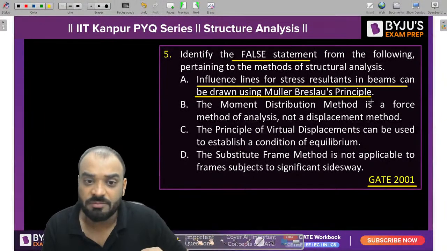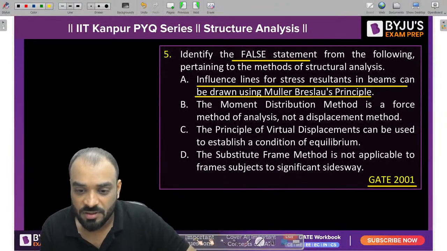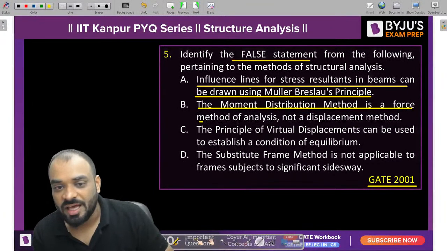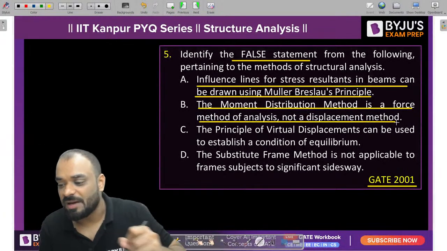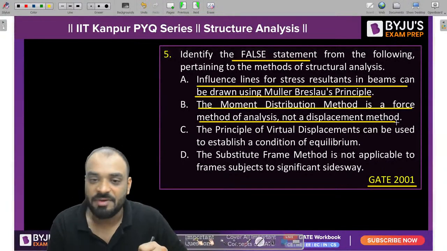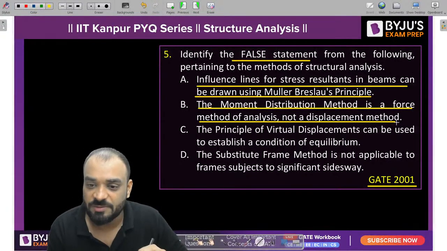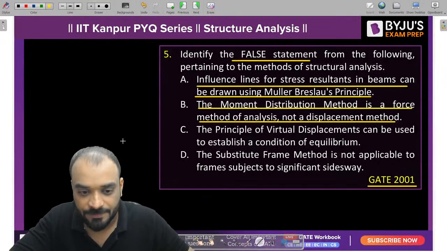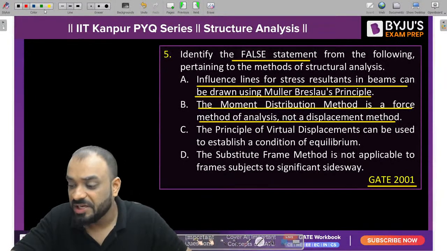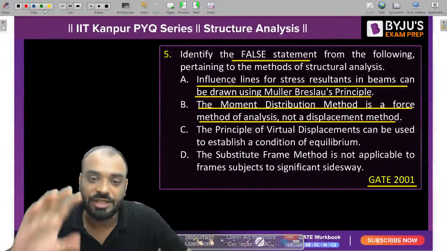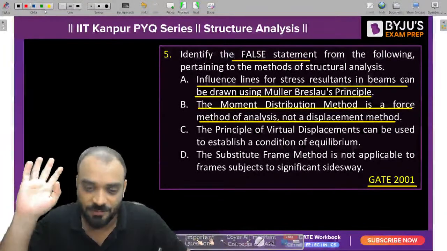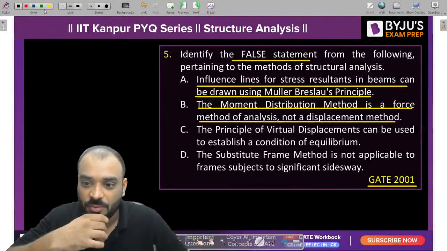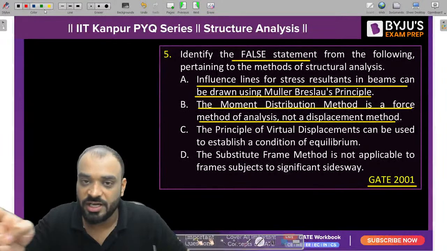But what about statement B? Let's read it. The moment distribution method is a force method. Now tell me guys, is the MDM method a force method or a displacement method? Guys, we need to solve 19 questions. You need to respond as quickly as possible. In total there are 19 questions from GATE 2001 to GATE 2015.